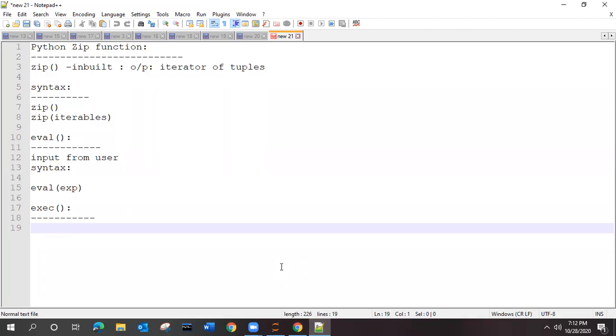So here we have seen the eval function and the exec function. What was the difference between eval and exec? In eval, we should not give any sensitive data because it displays the output. But in exec, we can give sensitive data because it only executes at the back end. The return type is not there, right? Yeah.